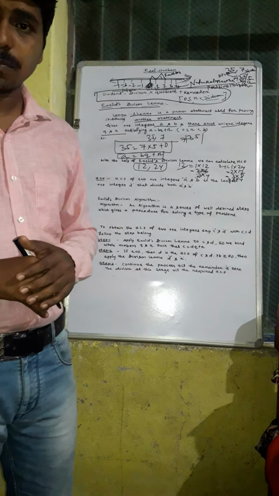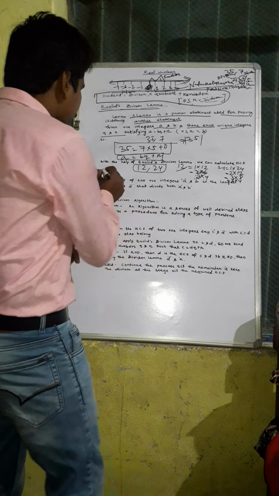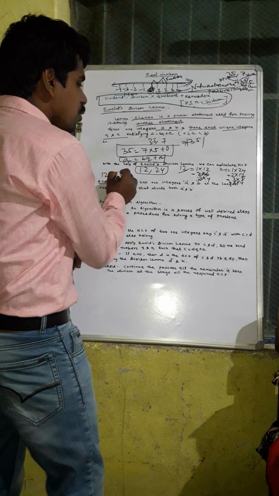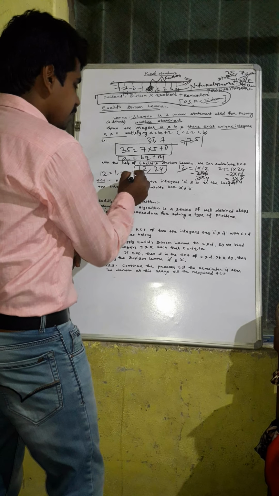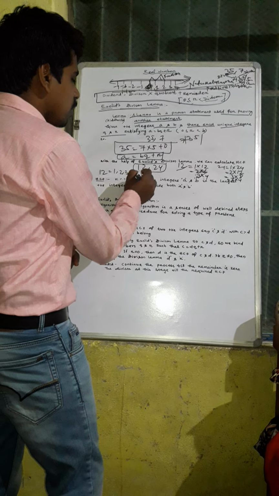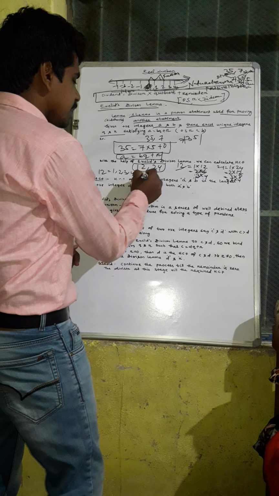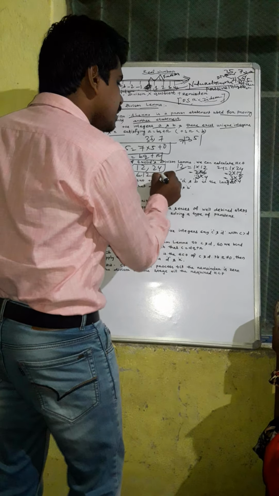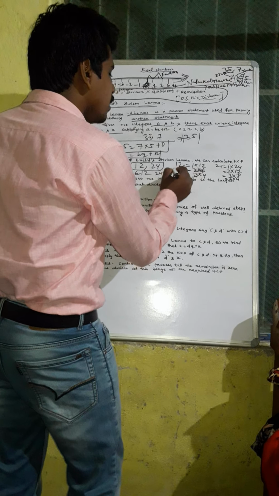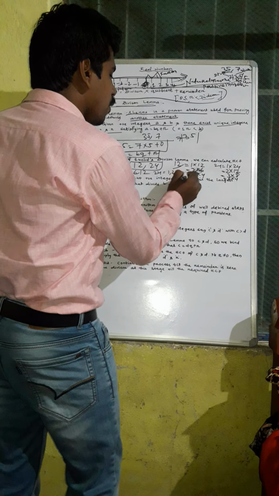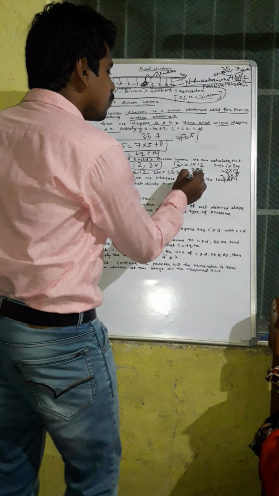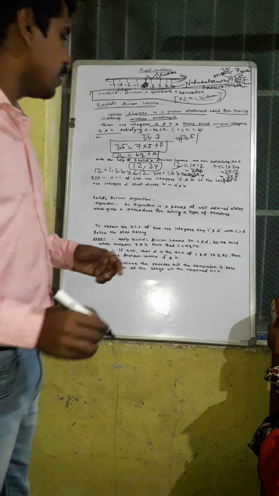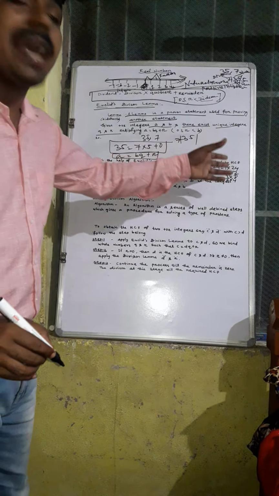Now we can write the factors of 12 as 1, 2, 3, 4, 6 and 12. The factors of 24 are 1, 2, 3, 4, 6, 8, 12 and 24. That means the HCF is the highest common factor.